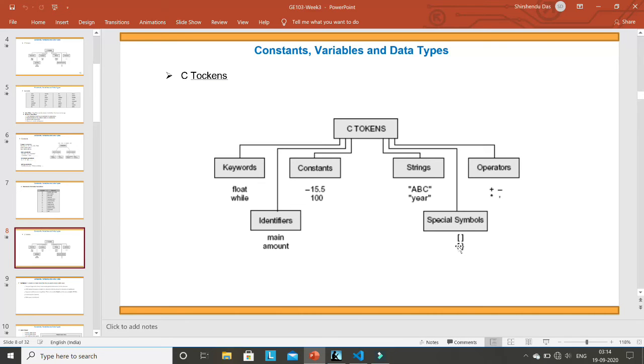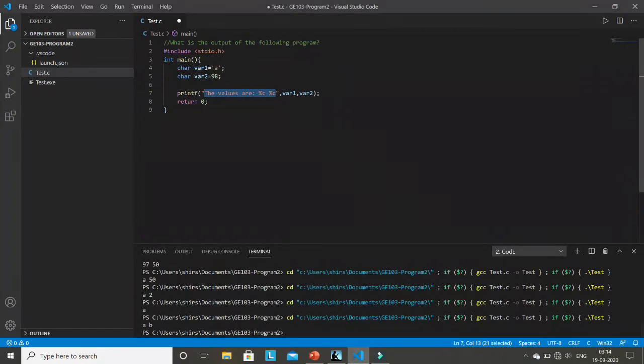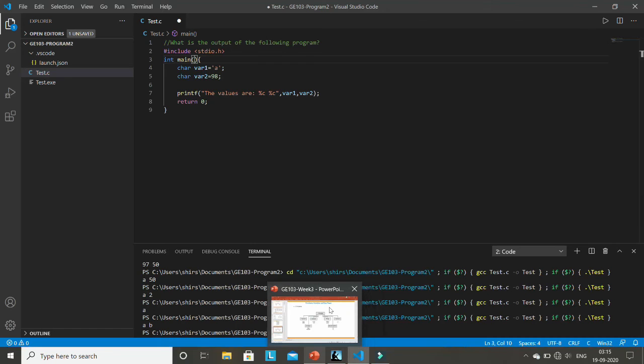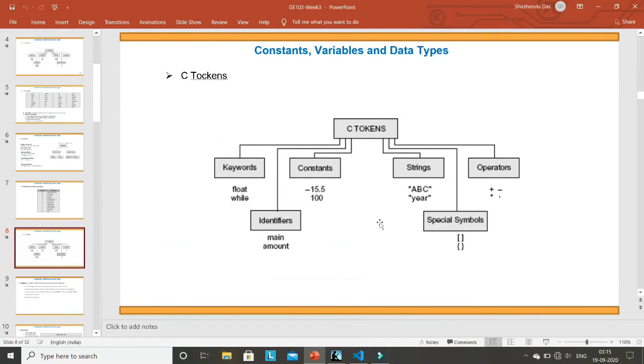Anything like this, all the braces and other things, are called special symbols of C. If you go to this program, what are the special symbols? You can say this hash is a special symbol. These angular brackets are special symbols. These parentheses are special symbols. So all these are called special symbols. They are also a separate token in C. And the operators, like plus, minus, divide, are also tokens in C. So these are the tokens.